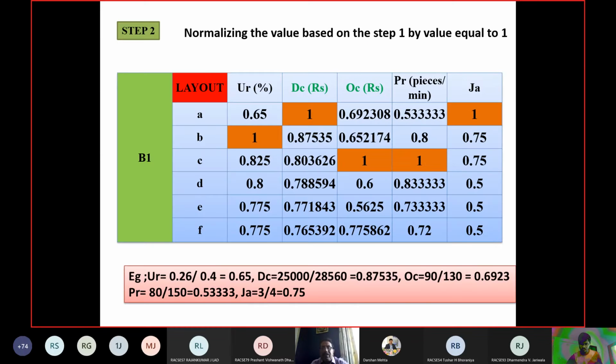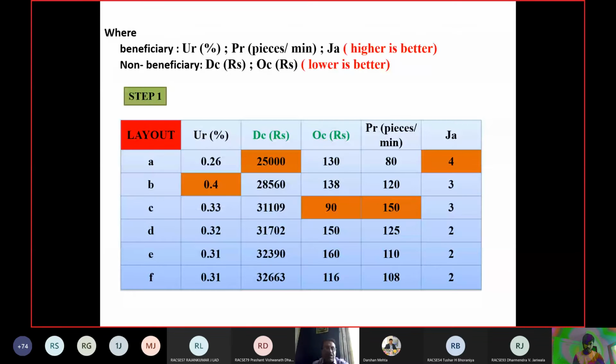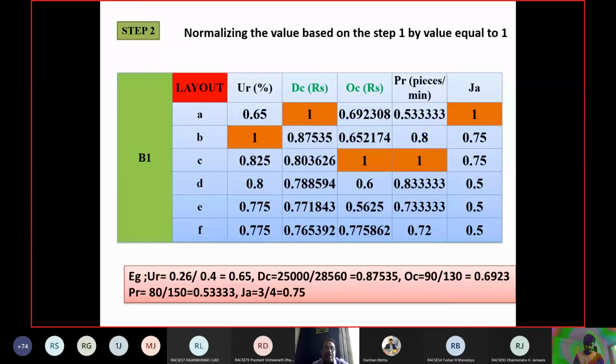So you will get these values up to 2 decimal points. This is normalizing the values based on step 1, with the best value equal to 1. Check your values. And if they are not around this, you can cut and write the correct value from this table. Step 2, that is the B1 matrix. Please write the name of the matrix also. This was step 1, no matrix number is given, but this matrix, B1 matrix, is given. So this is the B1 matrix.